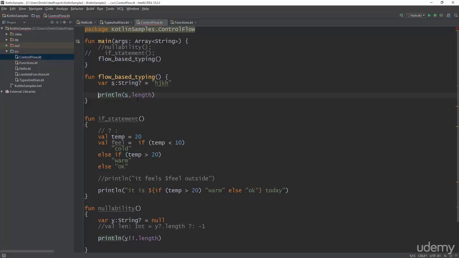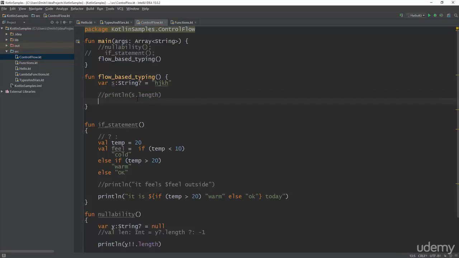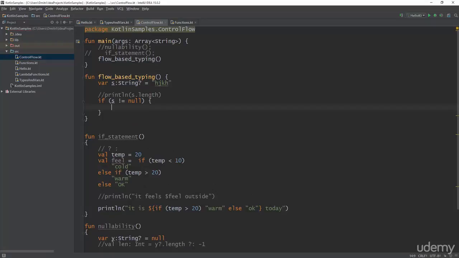So one of the ways you could mitigate this is you could check for null. So you can say if s != null, then we can perform certain operations. Now the trick that Kotlin does is once you've checked that something is not null, it switches off this checking. So if I now println(s.length) here, this would be completely valid. You wouldn't have to perform any additional operations on s because we are in a block where we already checked that it's not null. Therefore, the additional checks here are disabled.